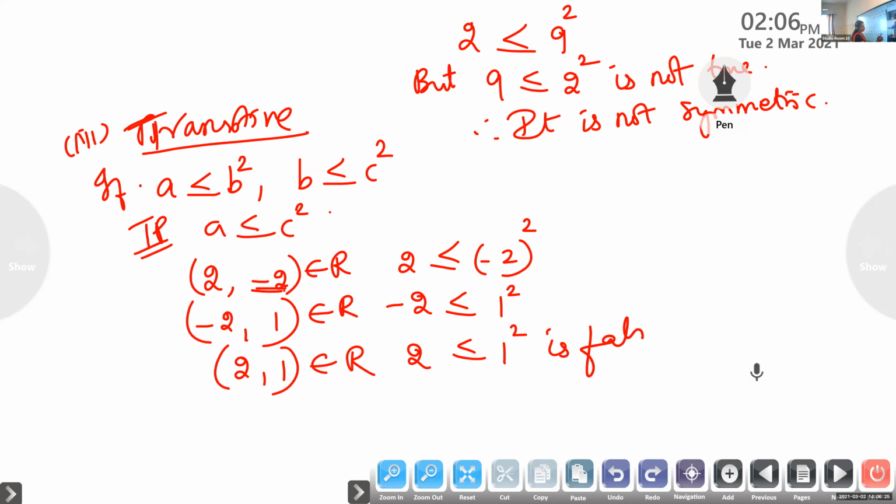So here (a, b) belongs to R, (b, c) belongs to R, but (a, c) does not belong to R. Therefore, it is not transitive.